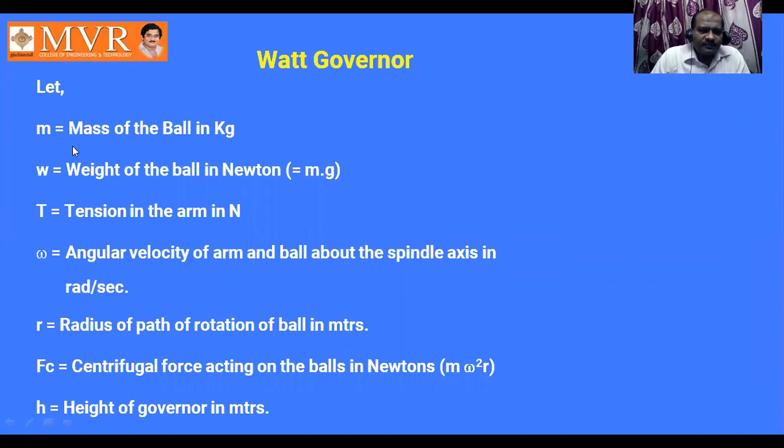Let m be the mass of the ball in kg, w the weight of the ball in newtons, that is mg. T is the tension in the arm in newtons. Omega is the angular velocity of the arm and ball about the spindle axis in radians per second. Omega is equal to 2 pi n by 60. R is the radius of the path of rotation of the balls in meters. F is the centrifugal force acting on the balls in newtons, that is m omega square R. H is the height of the governor in meters.